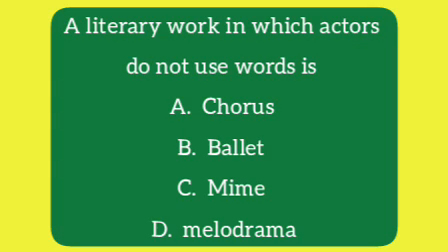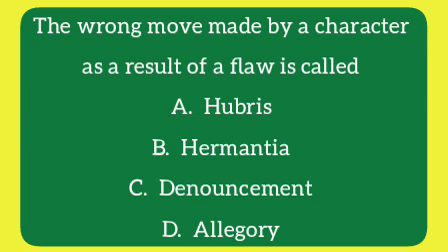The correct answer to this question is C. Mime. The wrong move made by a character as a result of a flaw is called A. Hubris, B. Hamartia, C. Denouement, D. Allegory. The correct answer to this question is B.